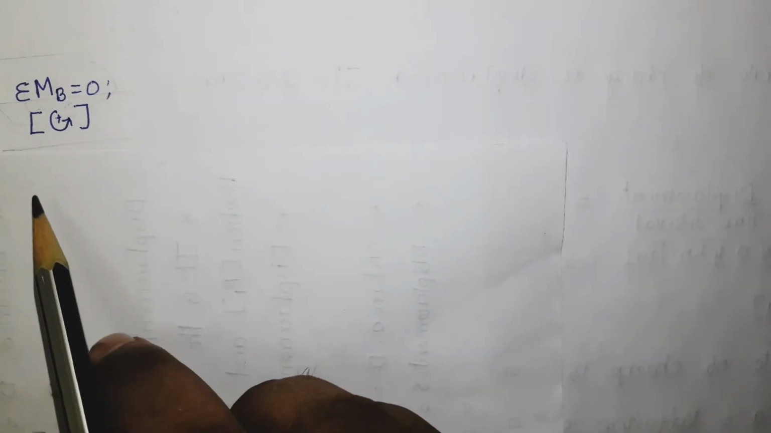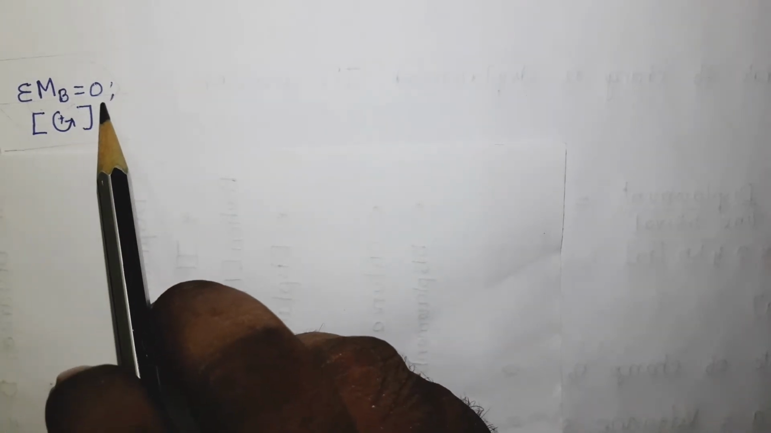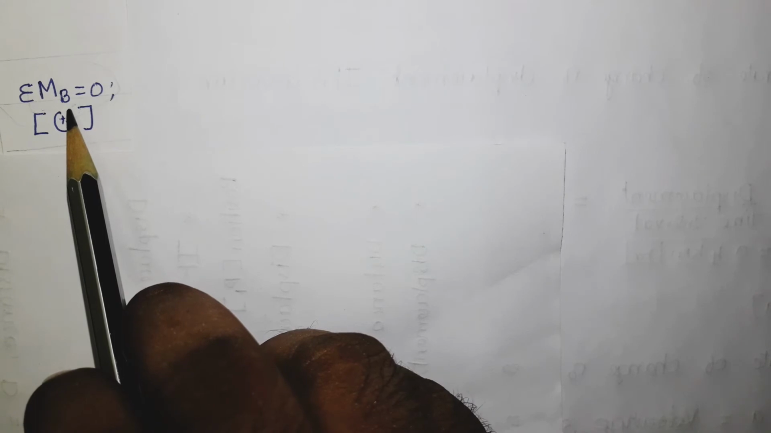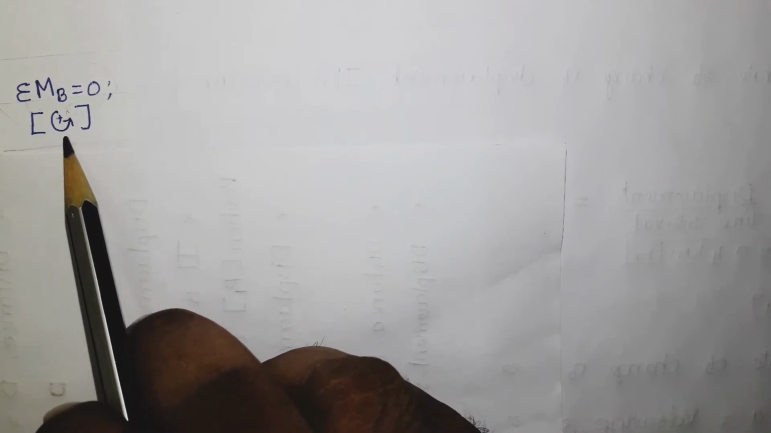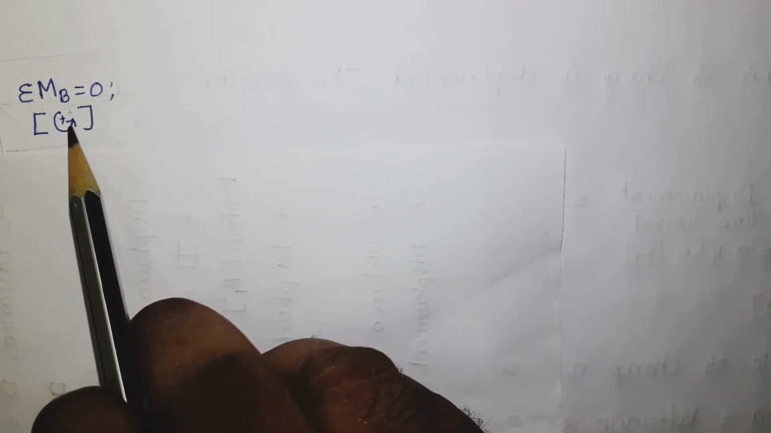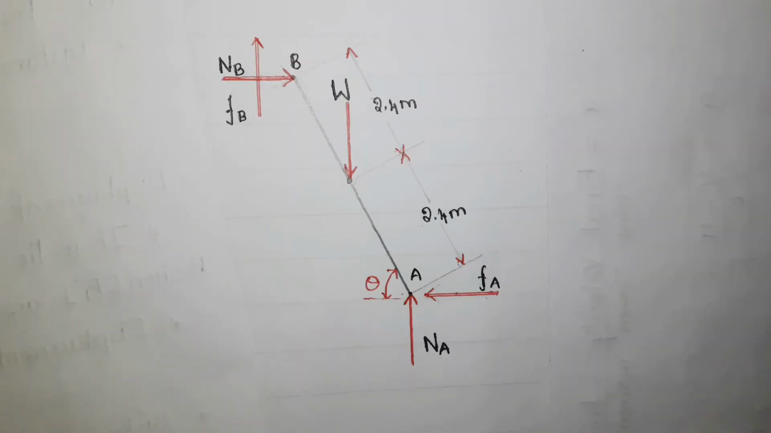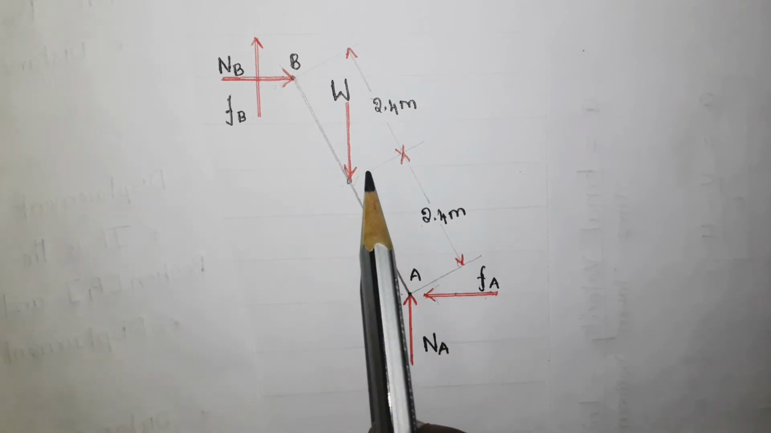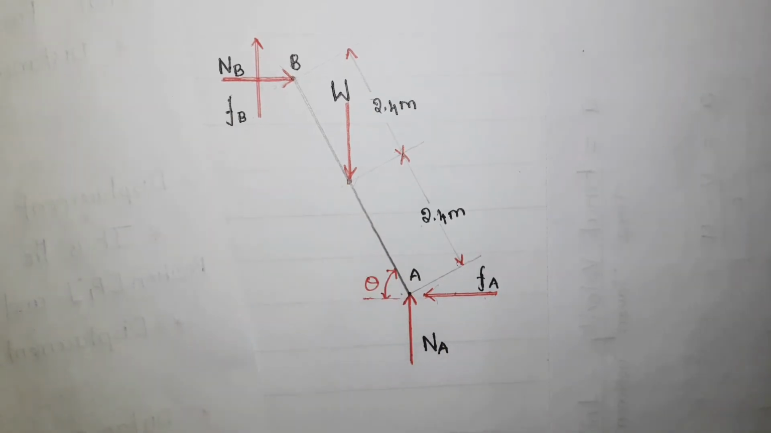Now the next equilibrium equation is summation of moment about any point equal to 0, but here I am going to consider the point B. Moreover, here I am going to take the anti-clockwise moment as positive. Okay, so here is the free body diagram. There are 5 forces in it, FA, NA, W and NB and FB.